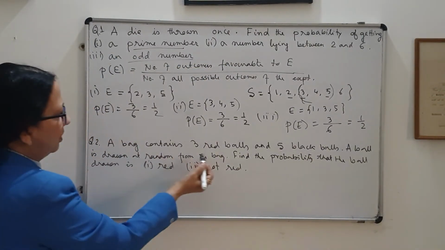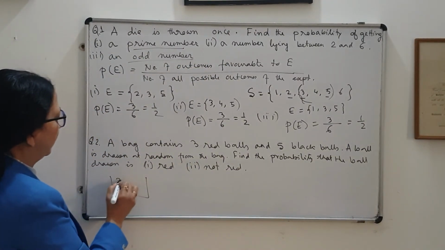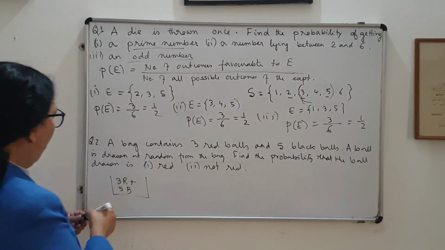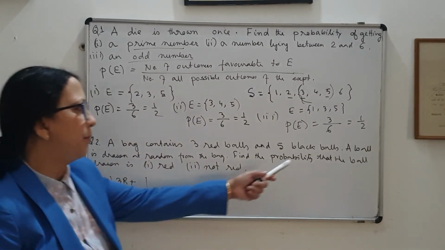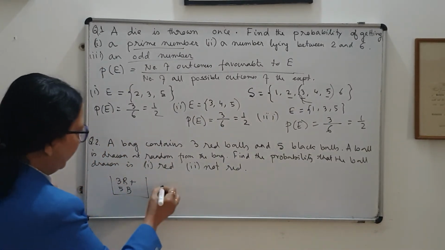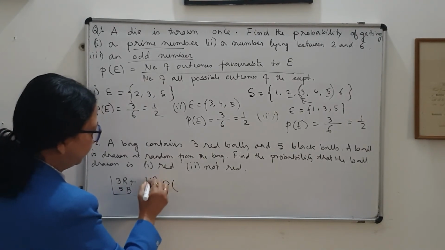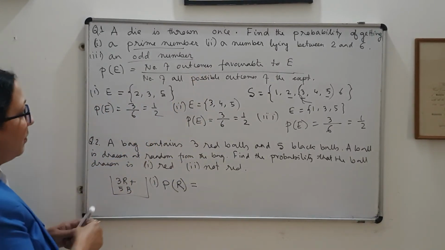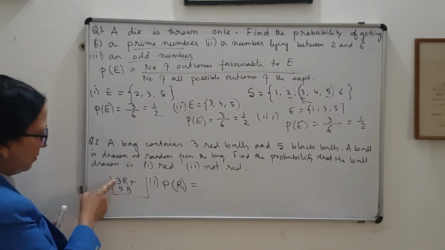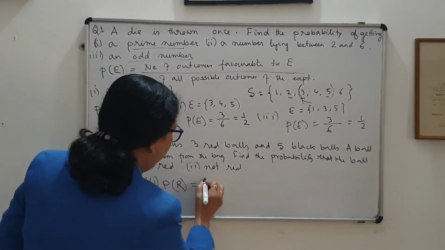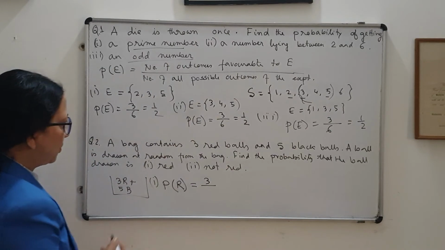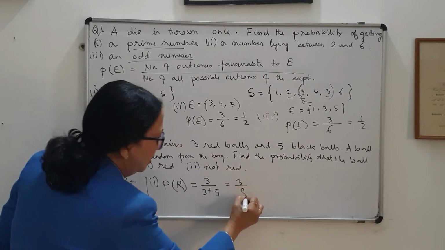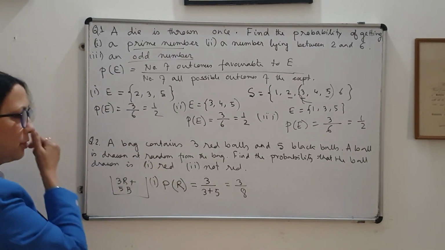Next question: a bag contains 3 red balls plus 5 black balls. This is the bag, and one ball is drawn at random. You have to find the probability that the ball drawn is red. So the probability, in the first part, that the ball drawn is red will be, again by this definition, the number of outcomes favorable to E. There are 3 red balls, so 3 is the number of favorable outcomes, upon the total number of all possible outcomes, 3 plus 5. So 3 by 8 is the probability that the ball drawn is red.